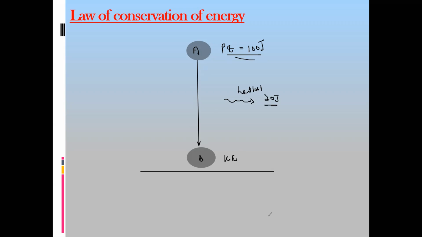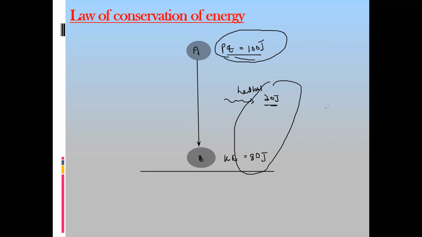So originally the potential is 100, 20 is lost. So how much is the kinetic energy? Kinetic energy is equal to 80 joules. But the overall energy change is the same. The total energy does not change. If the total or original energy is 100 joules, the final energy is also 100 joules. So this is conservation of energy. It states that the total energy of an object does not change. It remains the same. It only changes from one form to another.